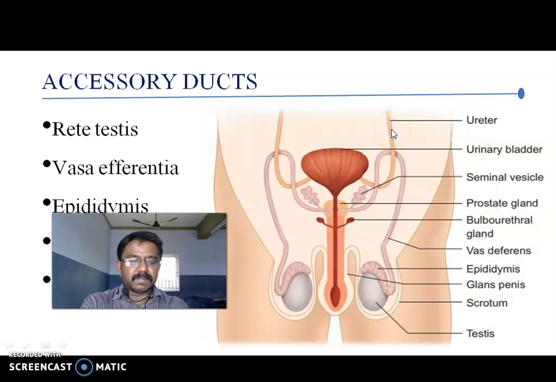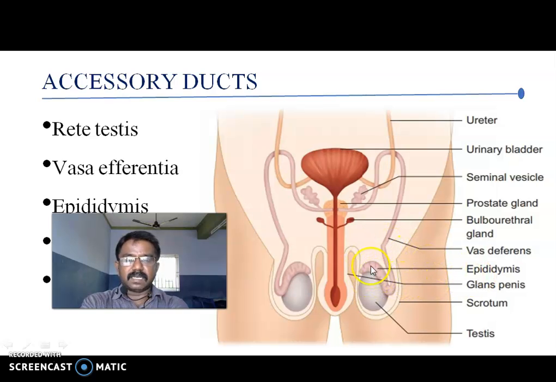The ureter comes from the kidney. This is the urinary bladder. Seminal vesicles, one of the glands, secrete a secretion. Then the prostate gland, bulbourethral gland, vas deferens,